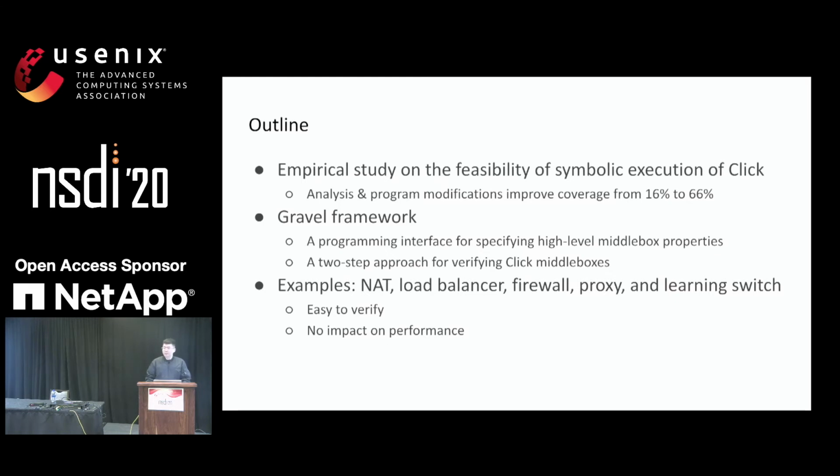And then we provide a set of toolchains so that Gravel could verify Click middleboxes using a two-step verification approach. Using the Gravel framework, we have verified 5 example middleboxes, and we show that the middlebox properties could be easy to verify, and there's no significant impact on the performance.